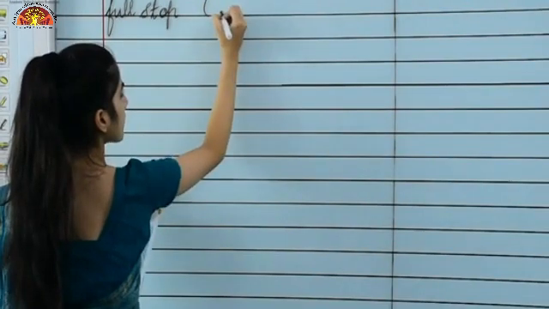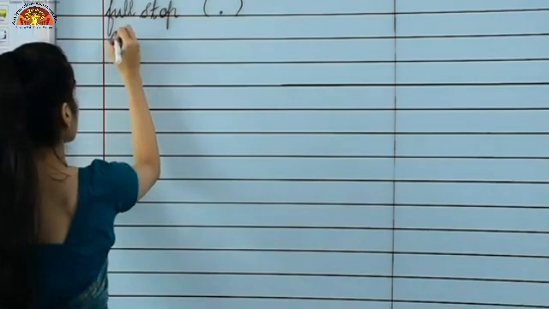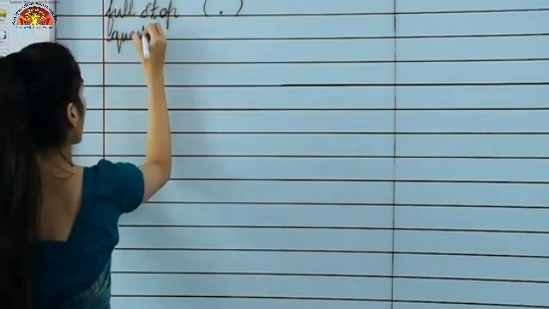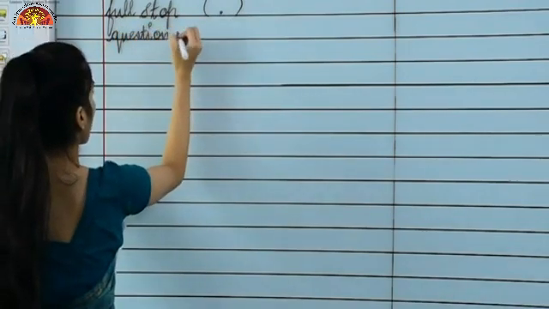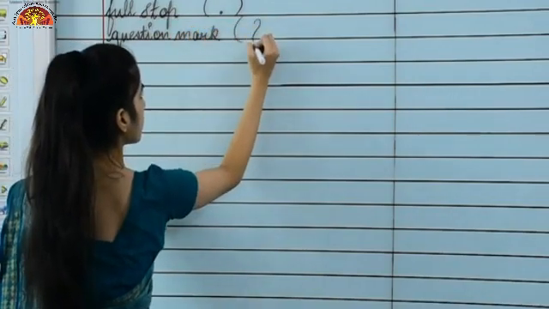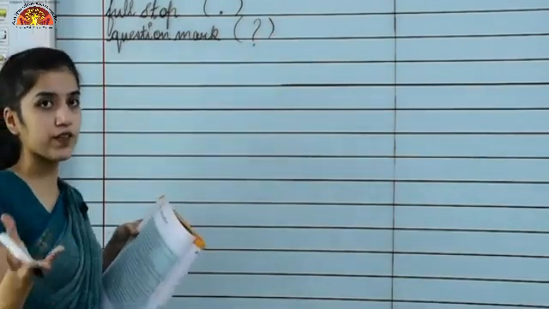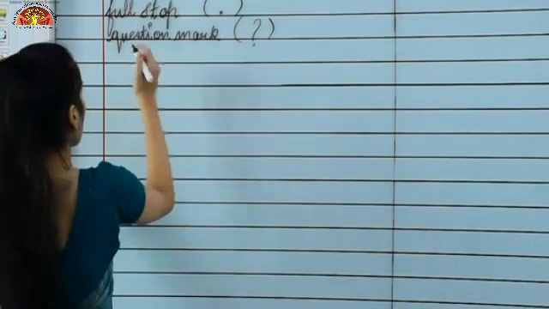You all know this is a full stop, right? Second is a question mark. You all know this is a question mark. You have used it in a question, when you are asking a question, right?